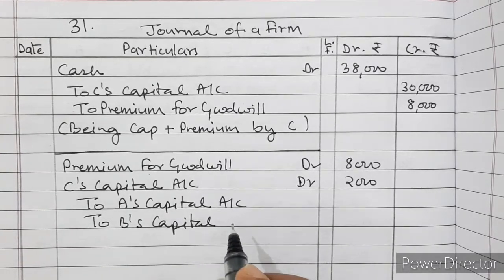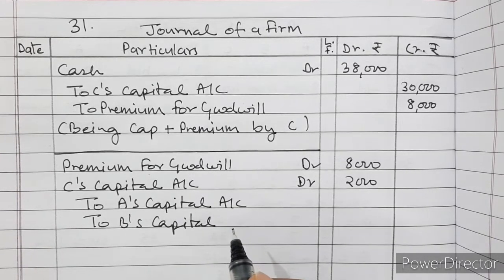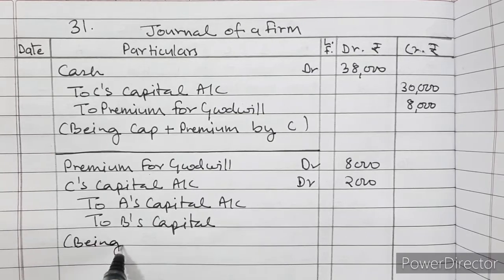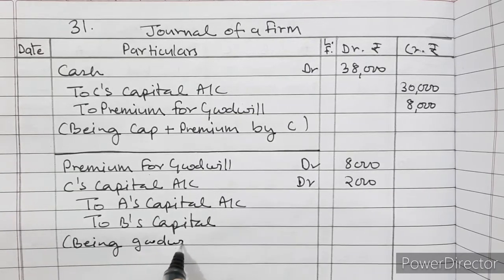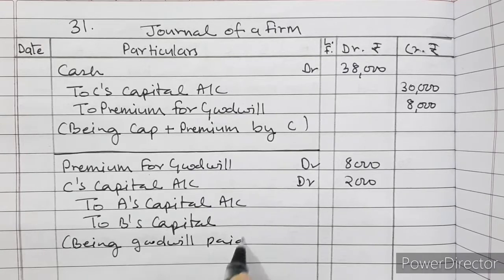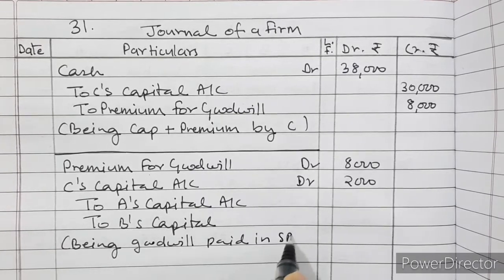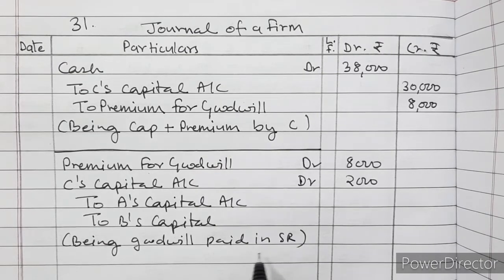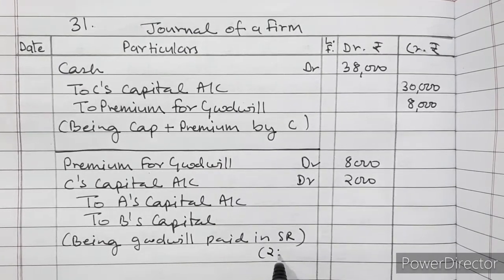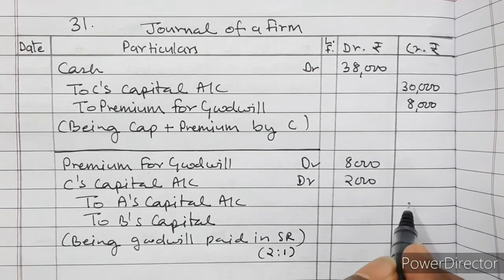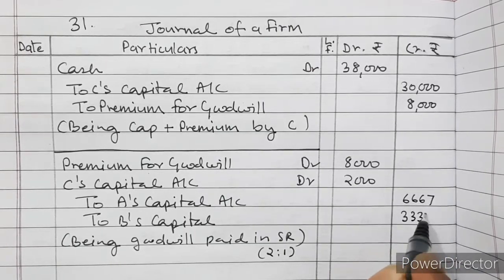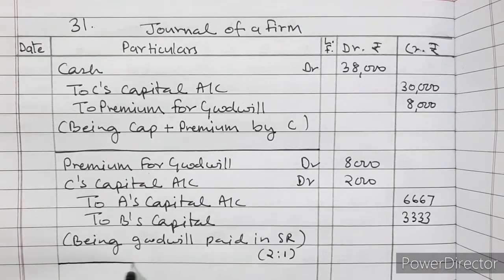And in this case our old ratio is our sacrificing ratio, so we will give this, being goodwill paid in sacrificing ratio. Sacrificing ratio, that is 2:1. So we will break it: 6,667 and 3,333.